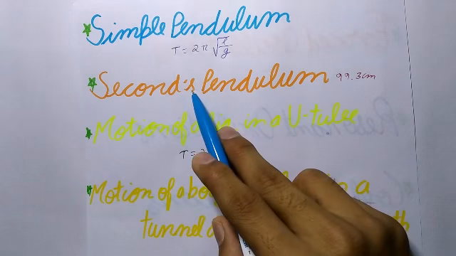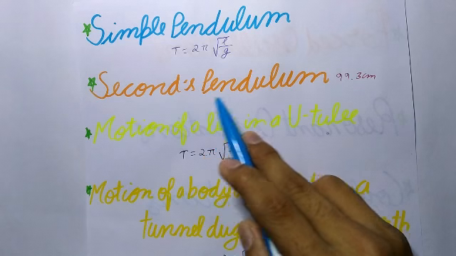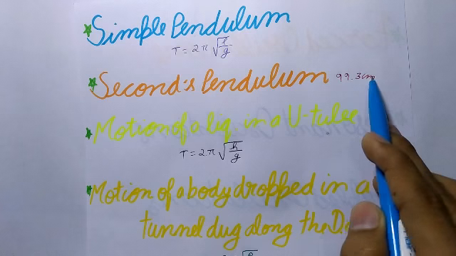Now, seconds pendulum. A seconds pendulum is a pendulum whose time period is 2 seconds and its length is 99.3 centimeter.